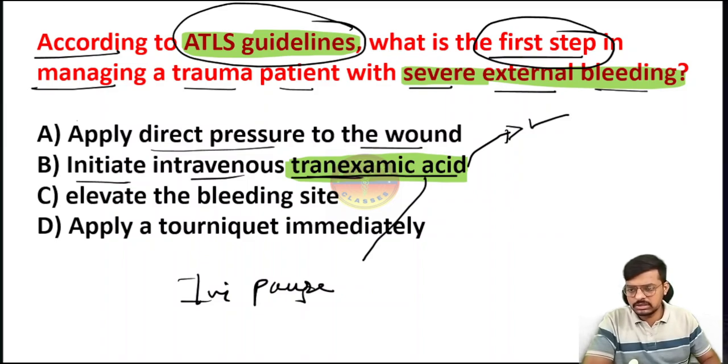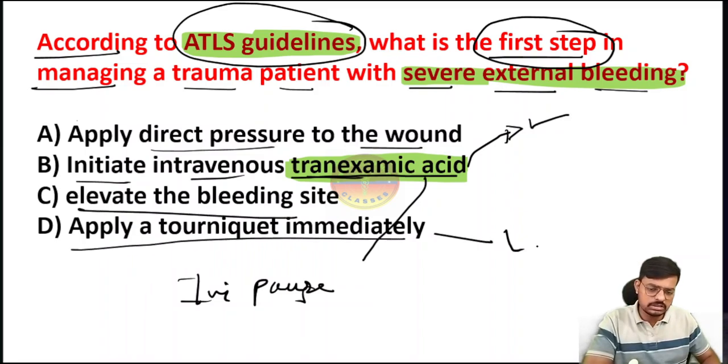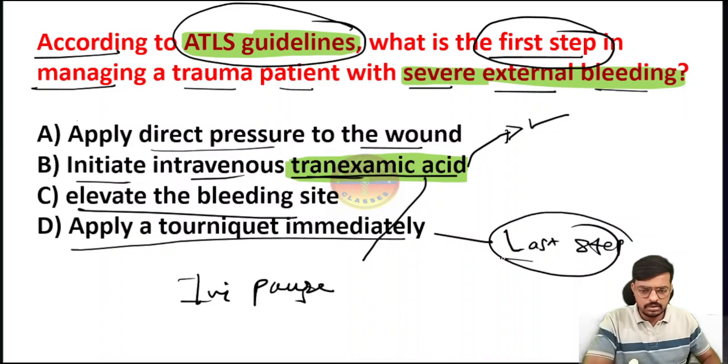This injection tranexamic acid will be used, but it is not the first step. Then comes elevating the bleeding site. Then apply the tourniquet immediately. This is the last step. After this, we have the surgical step.